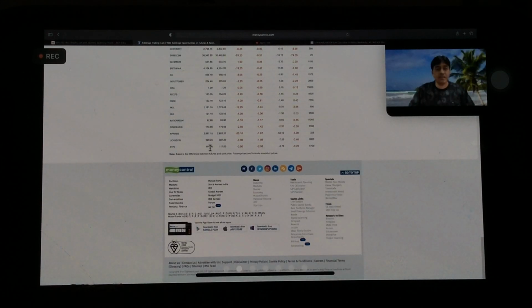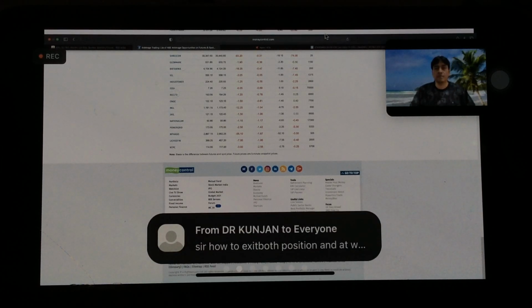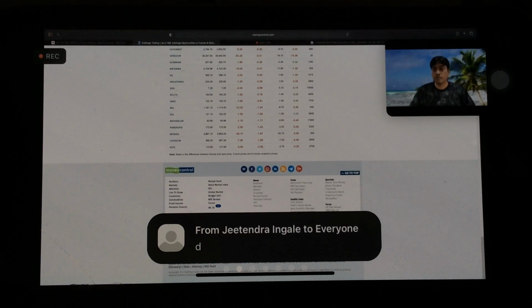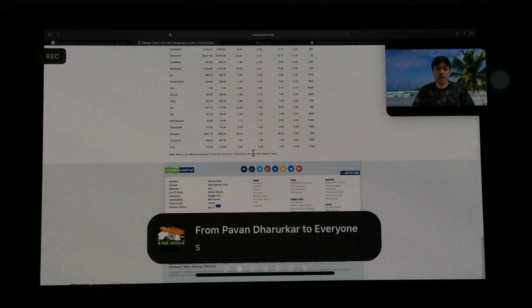NTPC futures is 114 and spot is 117. So is it in premium or discount? Yes, it's in discount. So can we do arbitrage here? We cannot do arbitrage.